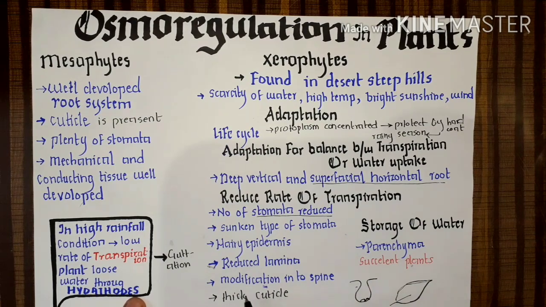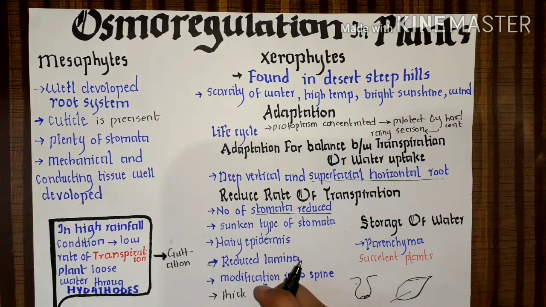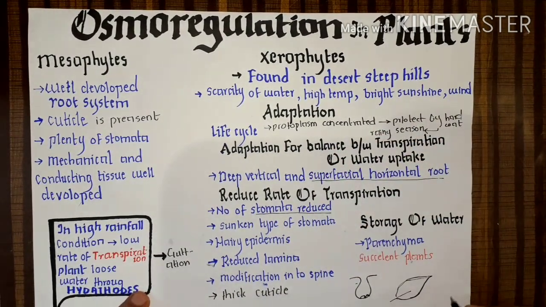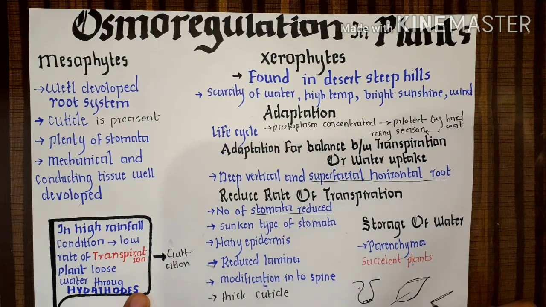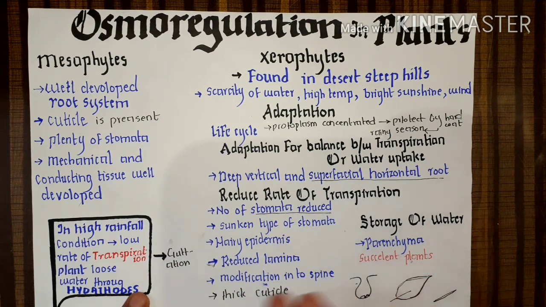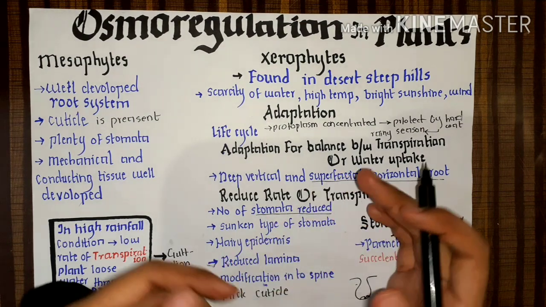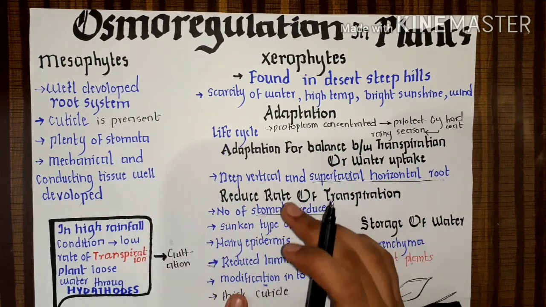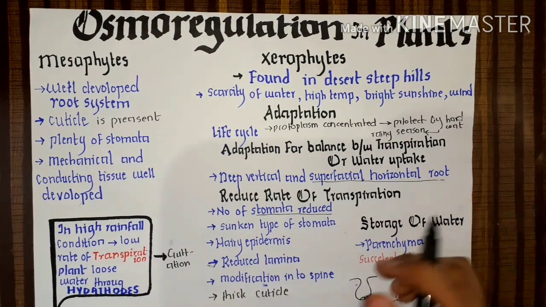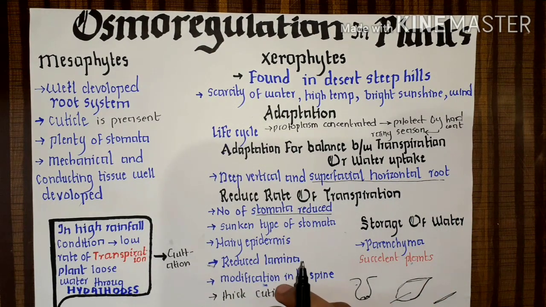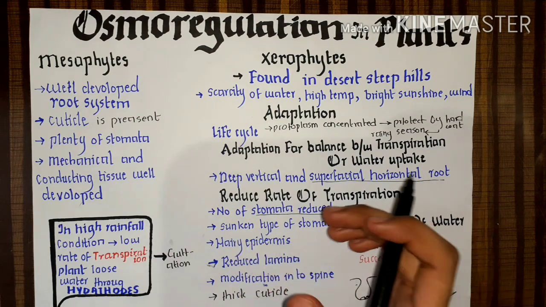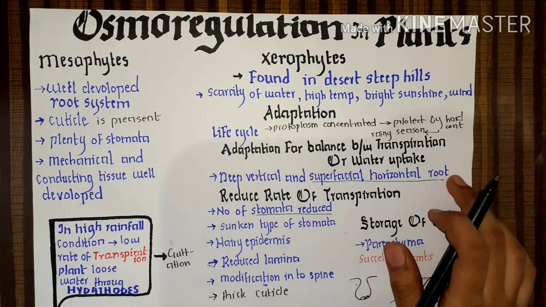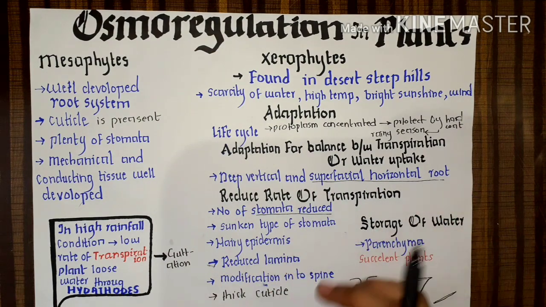And then we have modification of the leaf into spine. Sometimes the lamina becomes so small that the leaf converts into a spine. When there is a spine, it has no stomata at all, so there is no loss of water. And the last is thick cuticle. What can cuticle do? It can prevent the loss of water. It has the thickest cuticle among all these 4 categories. When there is a thick cuticle, there is less water loss.